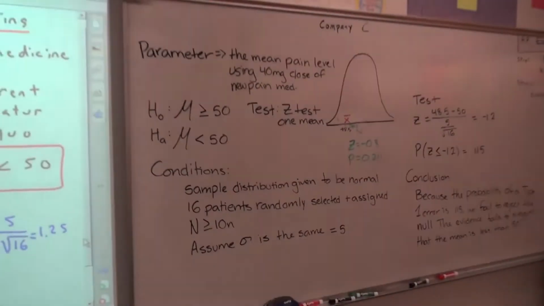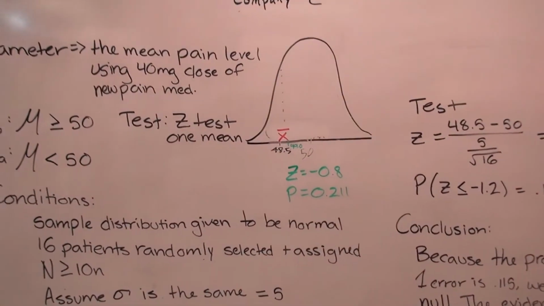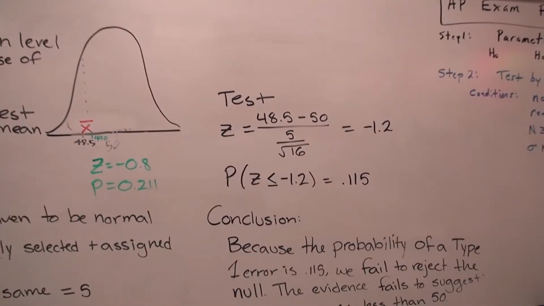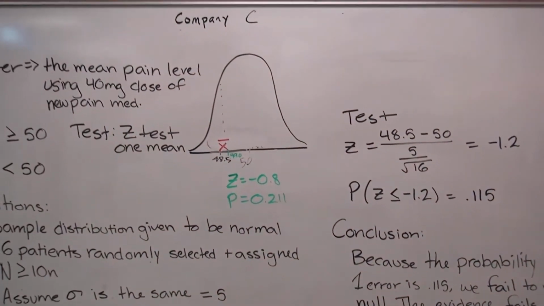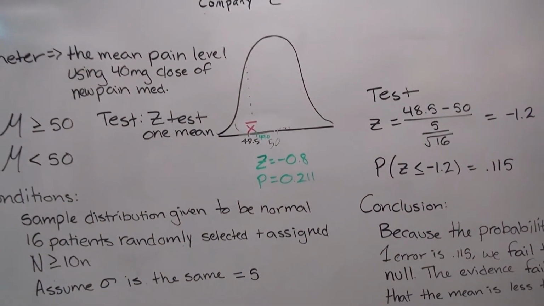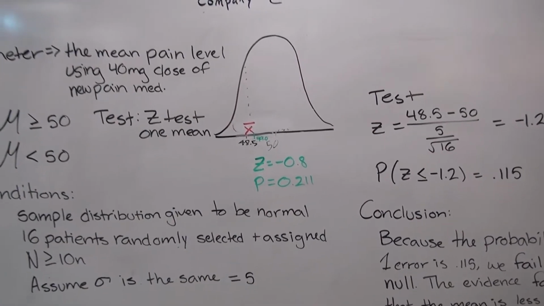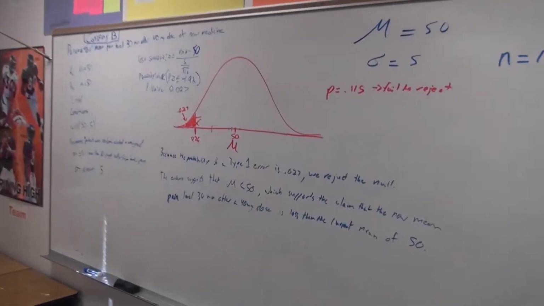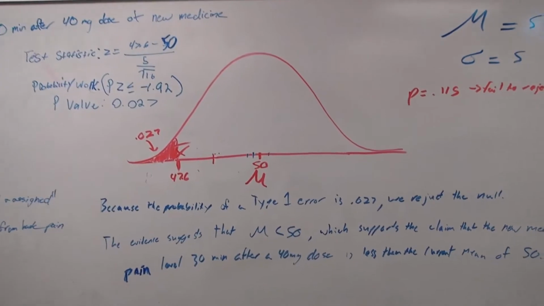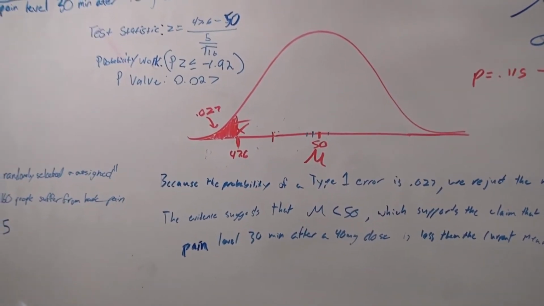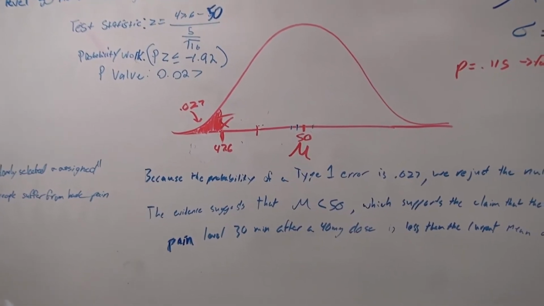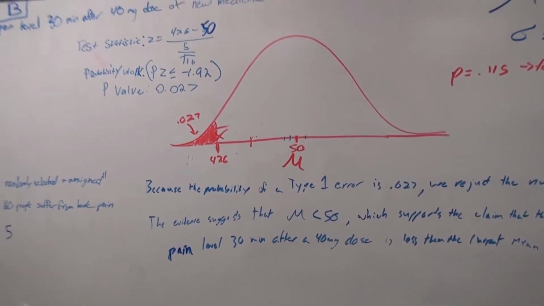So we had company C over here. Their first result was a mean of 48.5. It led to a p-value of 0.115, not enough evidence to convict, so we could not claim that their medicine is working. We failed to reject the null. Here's company B over here. They actually got a statistically significant result. They got 47.6. The p-value is 0.027. They rejected the null. The evidence would suggest that this is working.